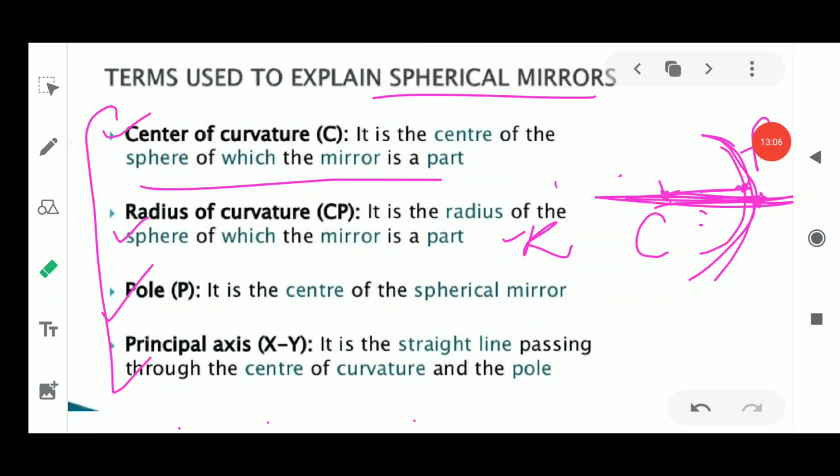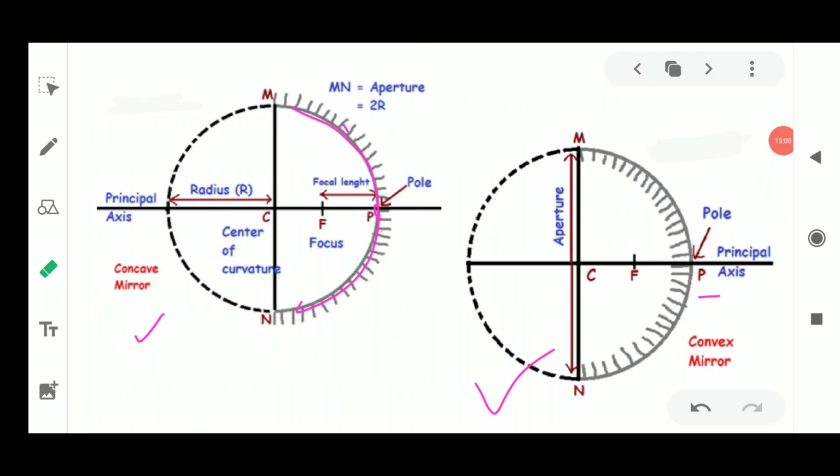So I will just show you the picture which tells you the meaning of the word principal axis. Principal axis is a straight line which passes from the center of the curvature to the pole. So this is known as the principal axis, which joins the center of the curvature and the pole. It is a straight line passing from the center of the curvature till the pole of the mirror.